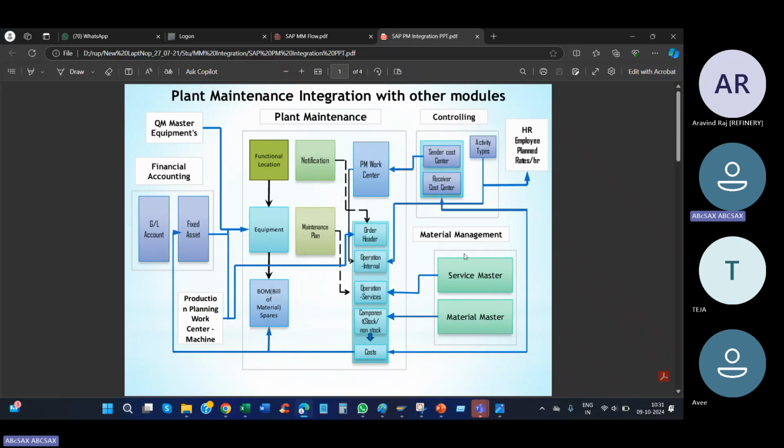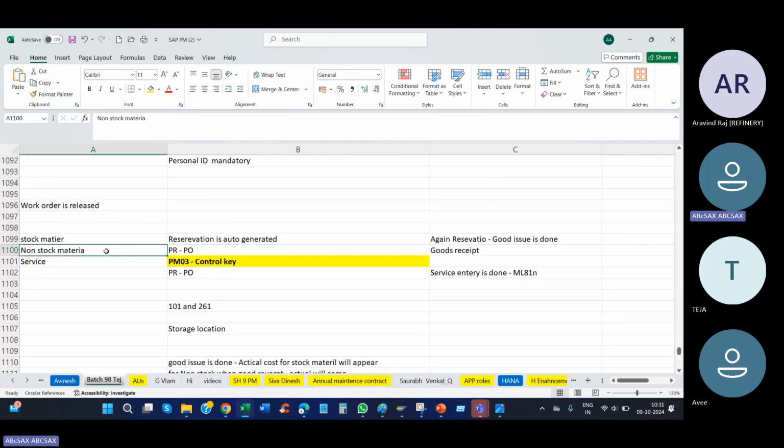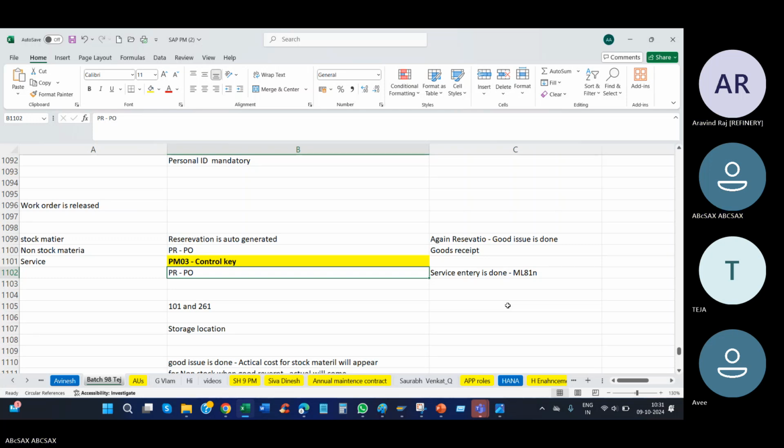Otherwise, why are trainers teaching PM to MM integration? I can skip it, if MM is doing it, right? Order release, PR will be created. Order release, PR reservation will be created. Non-stock, PR will be created. Services, PM03, PR, PO. I will not touch MM, I will not do PO. Why am I doing it? They will ask. You should know the fundamentals of MM. If you don't know, I'm telling you, the next second they will skip you. You don't know MM integration, out.